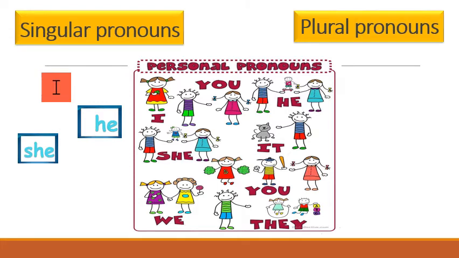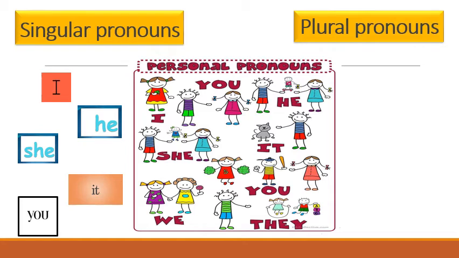She, when you're talking about a girl, single girl, she, so that is singular pronoun. It, when you're talking about any one thing, any one animal, so it. You, when you're talking about one boy, one girl, okay, single one, so you. So these are all singular pronouns: I, he, she, it, you.